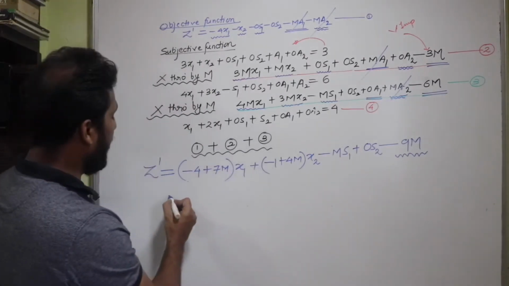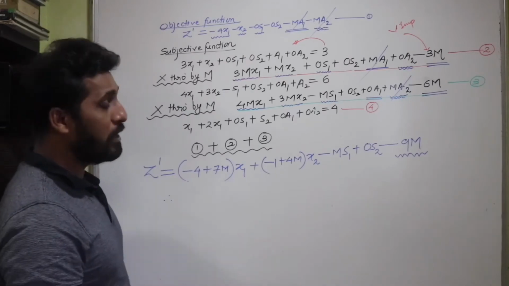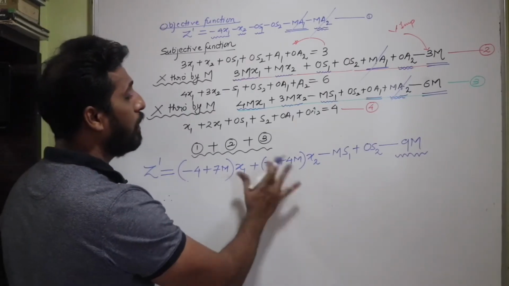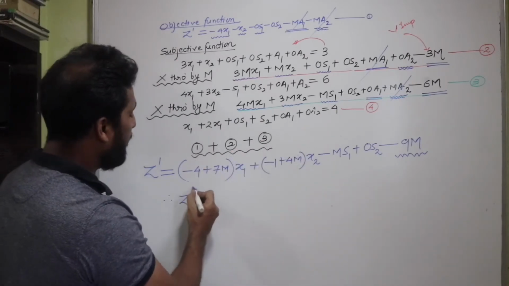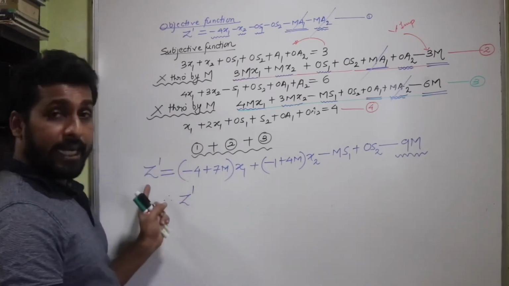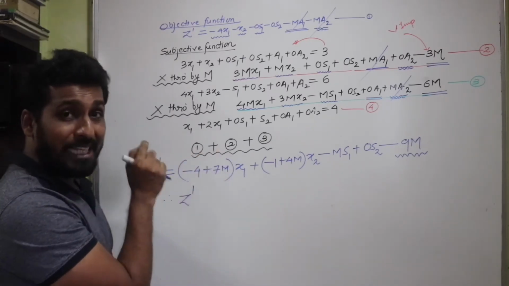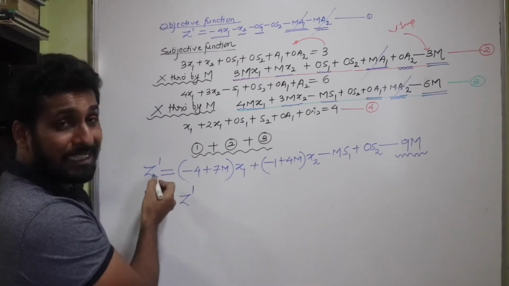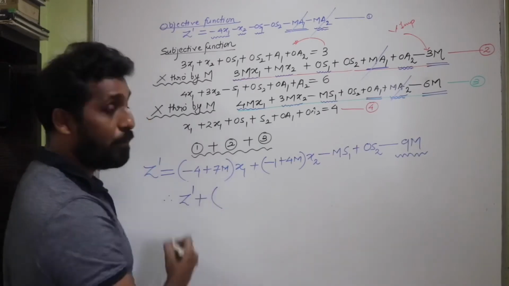So let's write the next thing here. The objective function I'm going to rewrite, transferring all the variables from the right to the left. So I get z dash. This term transfers to the left, it becomes negative. So you've got to pay attention now. So we'll get a minus sign here. Take the minus inside the bracket. So I'll be getting plus, put a bracket.